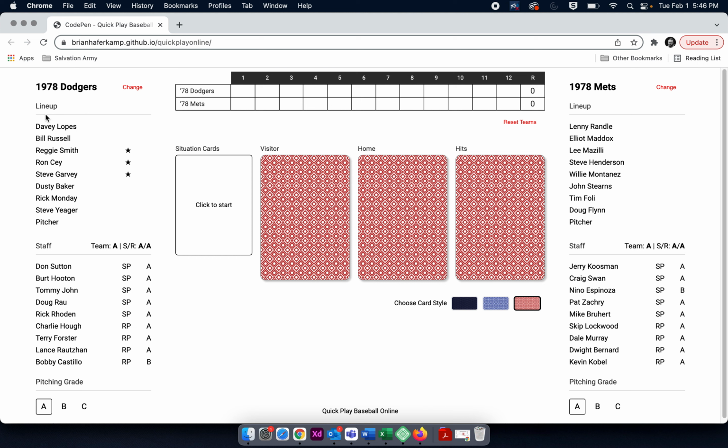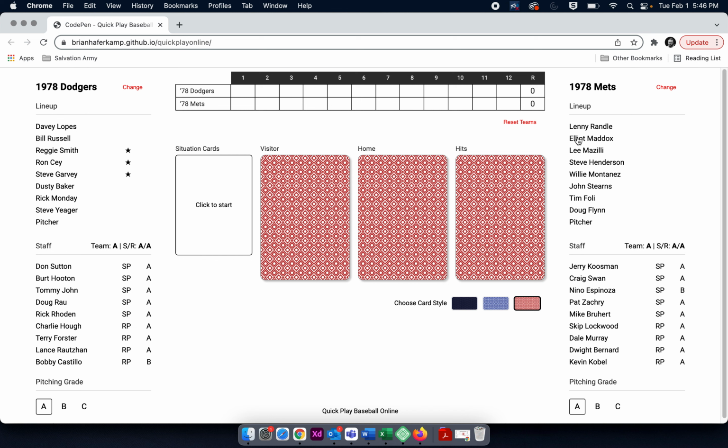We have each of our lineups here, and if you've played the game, you're familiar with the lineups that come with the standard tabletop baseball game. There are stars here. The stars represent star players. You get a star if for that season your batting runs was 20 or more. And 20 batting runs for the year stands for someone who's an all-star caliber player. If you get 30, that's like a perennial MVP type of player.